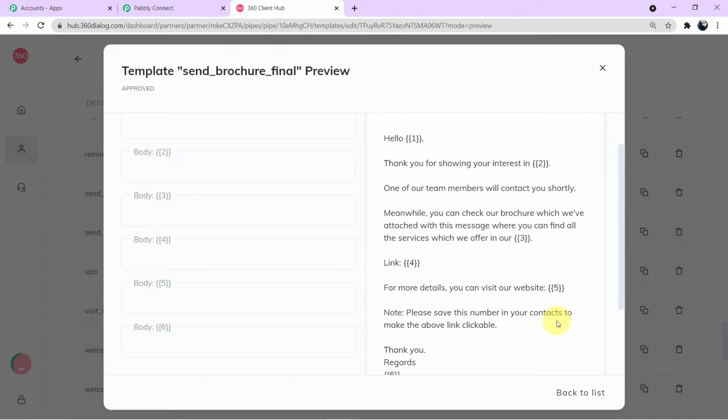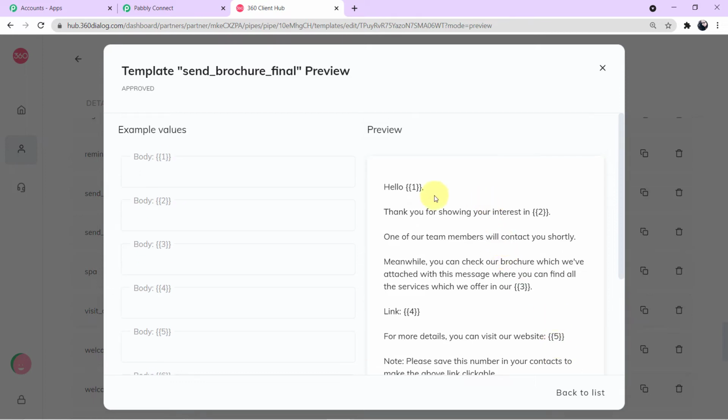Hello, 1. Thank you for showing your interest in 2. One of our team members will contact you shortly. Meanwhile, you can check our brochure which we have attached with this message, where you can find all the services which we offer in our 3 link 4. For more details, you can visit our website 5. Note, please save this number in your contact to make the above link clickable. Thank you. Regards 6.